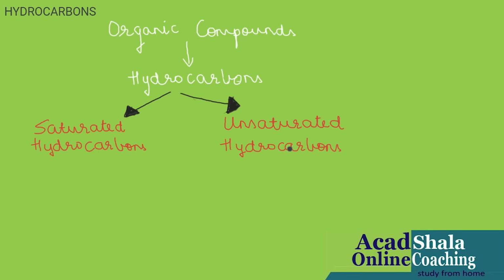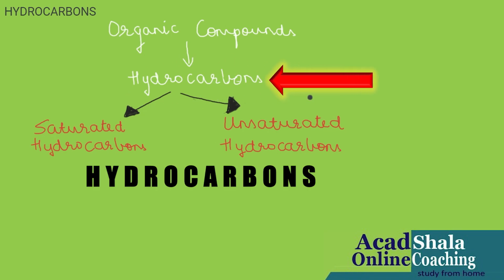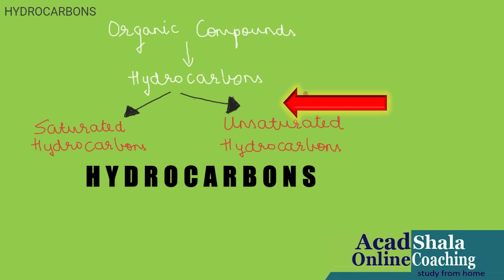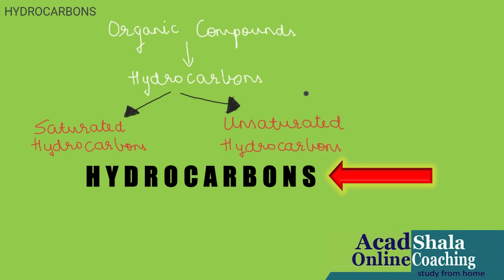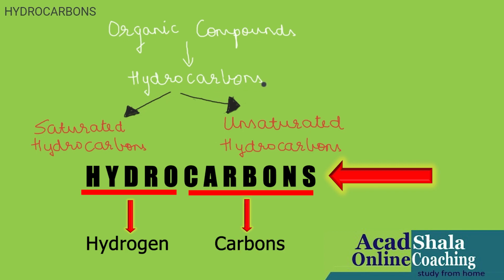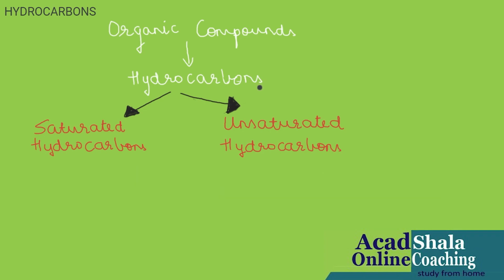The word hydrocarbon itself indicates that hydro means hydrogen and carbon. So how are you going to define this? You will say the organic compounds that consist of only carbon and hydrogen are called hydrocarbons.